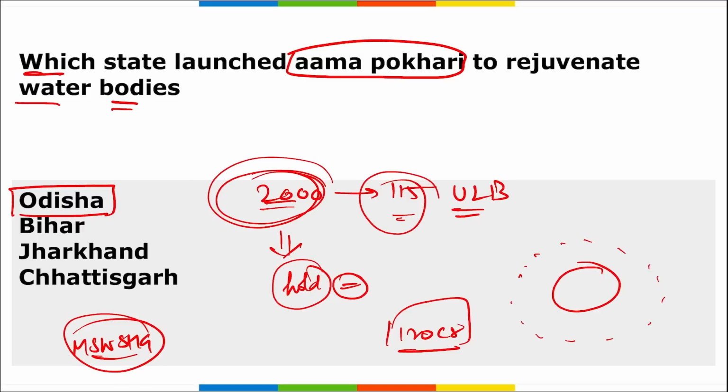The project developed for recreation of citizens helps in getting aesthetics, as well as it will improve the climate of the coastal and surrounding areas by strengthening the ecological fabric. Coming back, it is Odisha that has launched Amma Pukari to rejuvenate the water bodies.